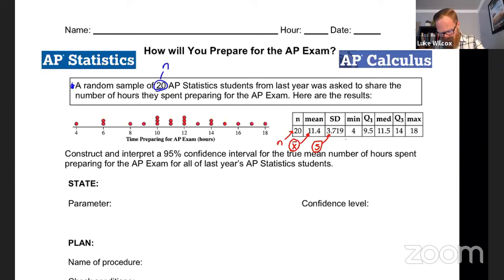And this is why we are going to be left using what's called a t-distribution rather than a normal distribution. And so that's why that critical value is going to be a t-star critical value rather than a z-star critical value. Just to be clear, the reason we have to use that is that we don't know sigma, the standard deviation of the population.